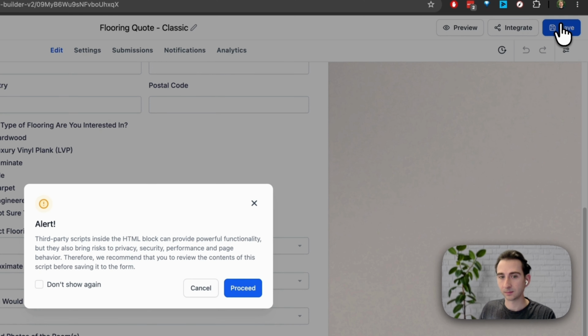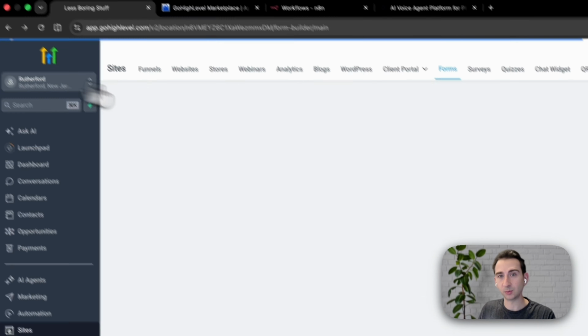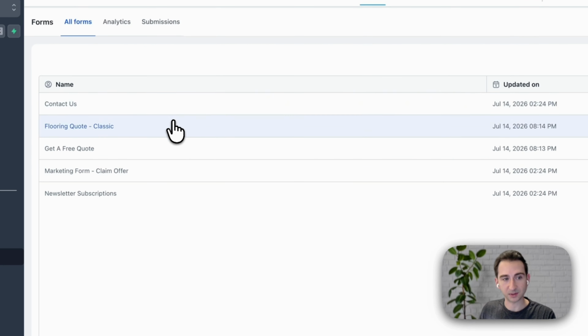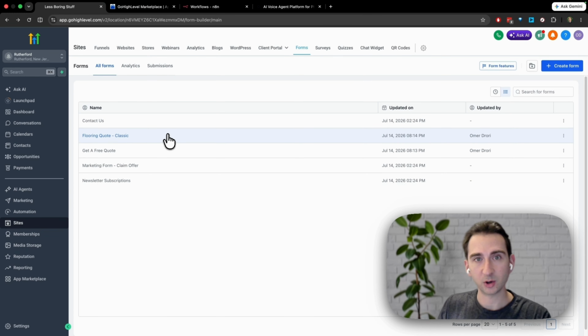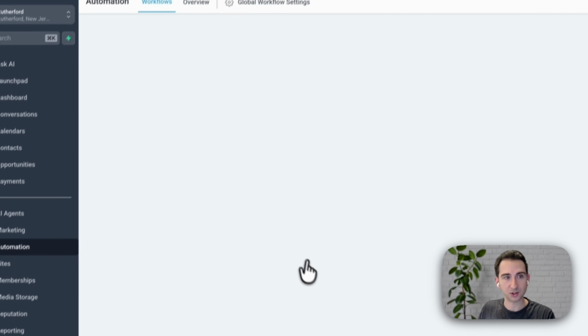Now we can save. Now that we've saved the form, we have to make it useful. And in order to do that, right now we just have an empty form. We need to hook it up to an automation that is actually going to reach out when someone fills out the form. So for that, we're going to go to the automation tab.